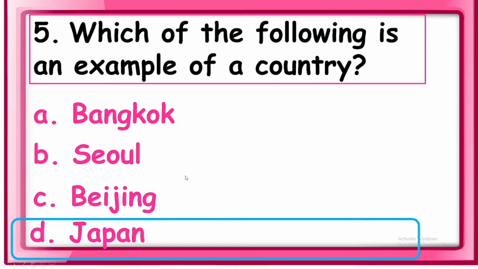This one, Beijing, is a city in China. Seoul is a city in South Korea. And Bangkok is a city in Thailand.